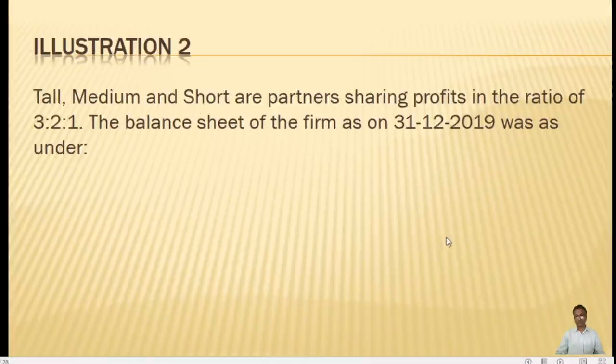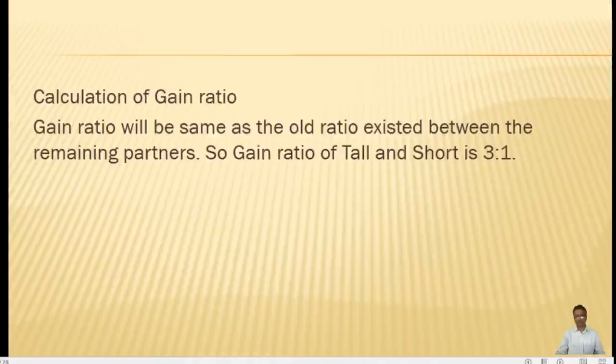So the gain ratio of the remaining partners is 3:1. So the gain ratio of tall and short will be 3:1. By using this gain ratio, we have to adjust the deceased partner's share of goodwill in their capital accounts.